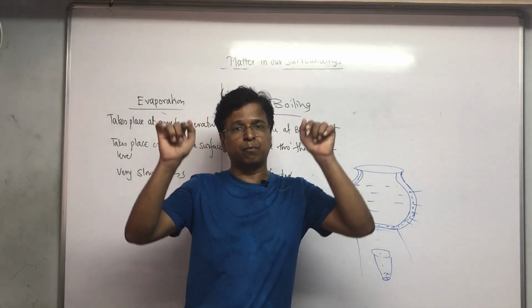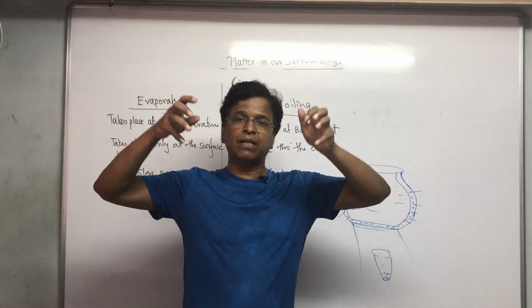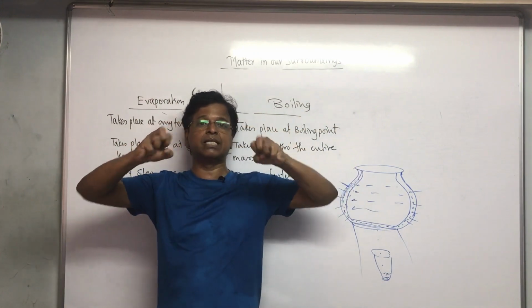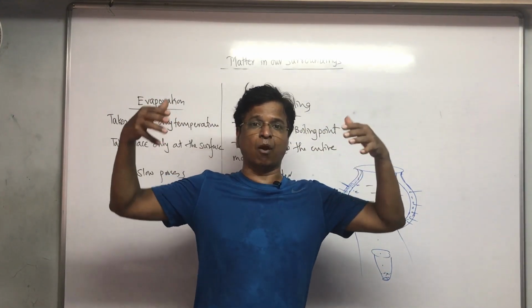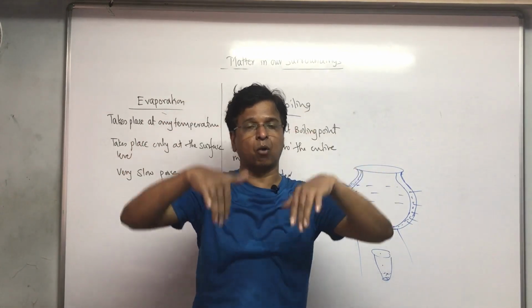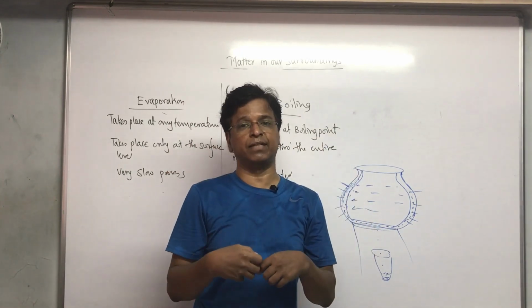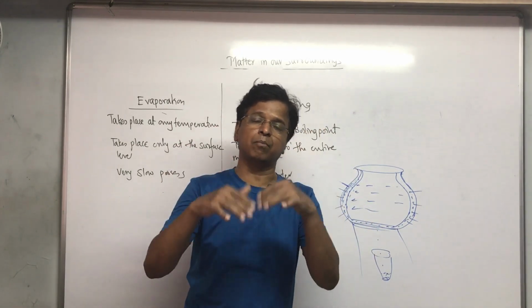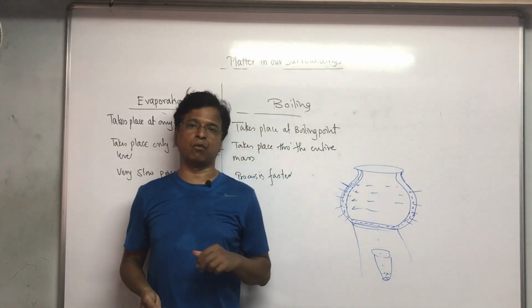This water in the pores gets evaporated, and when it evaporates, it absorbs the heat required for change of state from the surrounding water, which is the water inside the pot. Hence, because of this absorption of heat, the water inside the pot becomes cold. So this is how it happens.